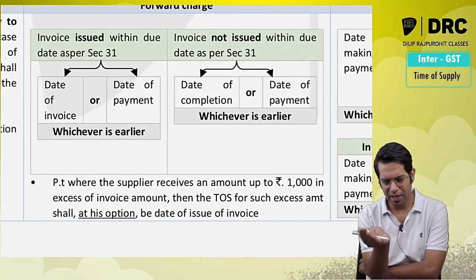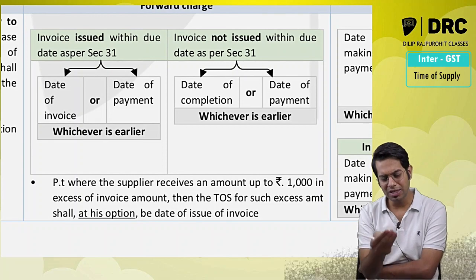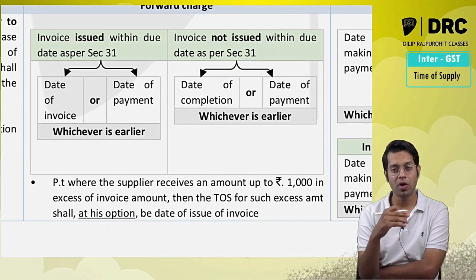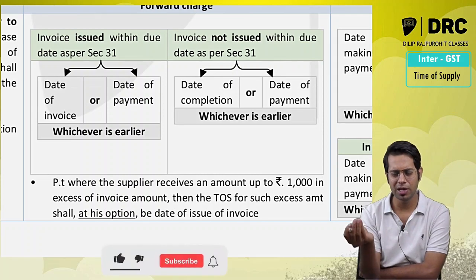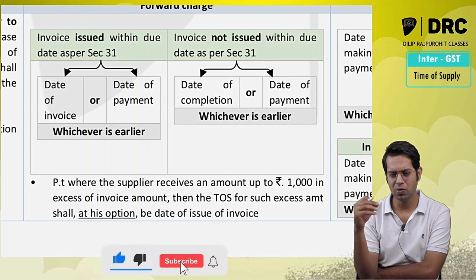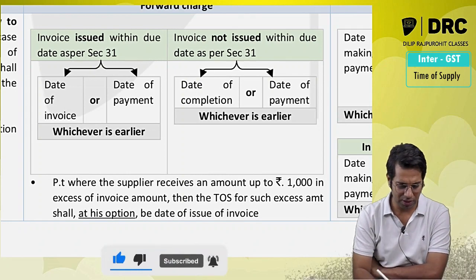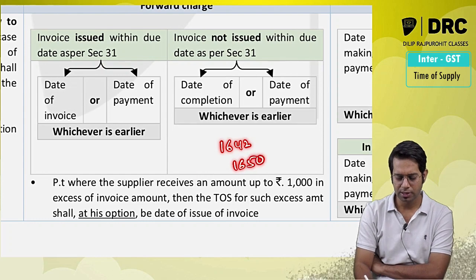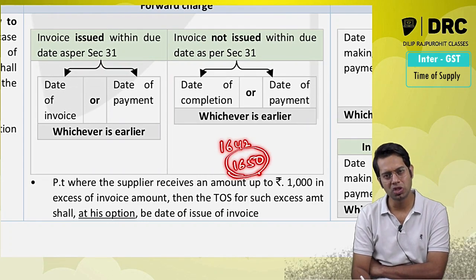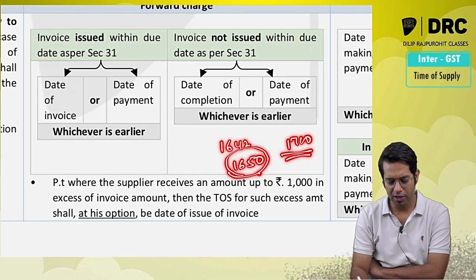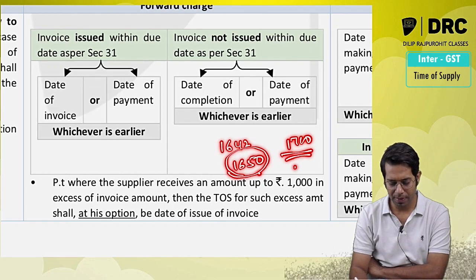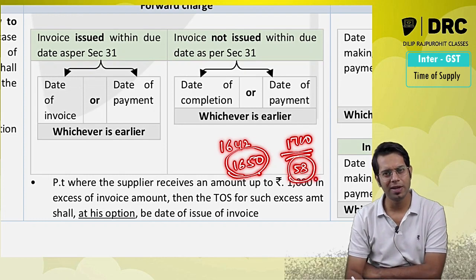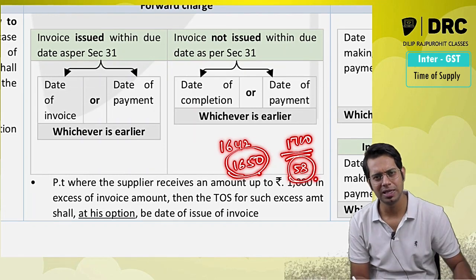This proviso says if the supplier receives any amount in excess of the invoice value. So for example, if you have paid your telephone bills or electricity bills, sometimes the invoice value is say 1642 rupees, you would have paid 1650 rupees, and he says that there is no change, or you would have paid 1700 rupees and made an excess payment of 58 rupees. He says that, sir, I don't have any change. So what will you tell? Okay, no issues, adjust in the next invoice.